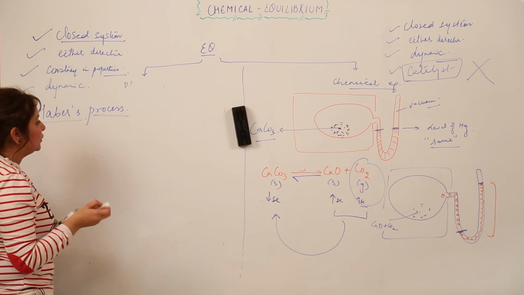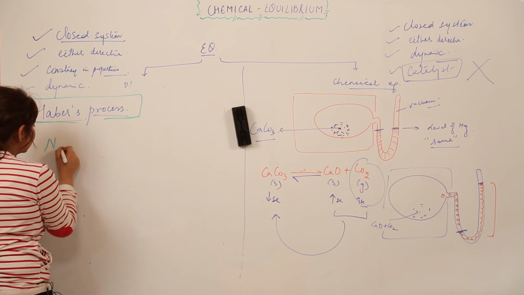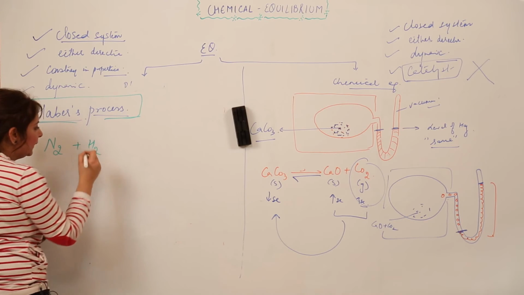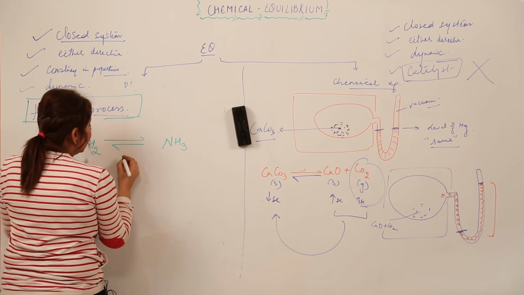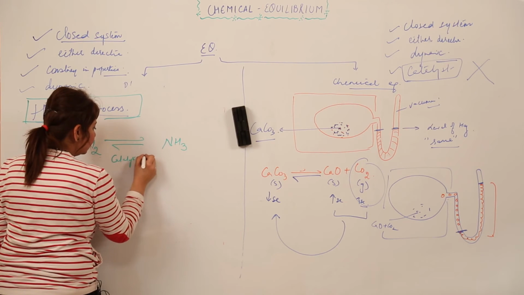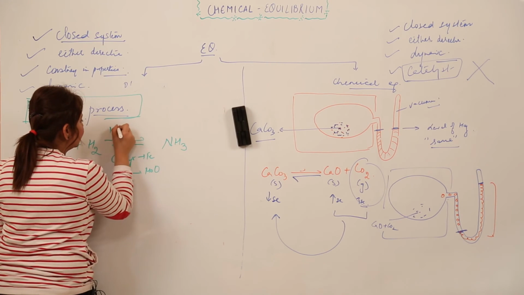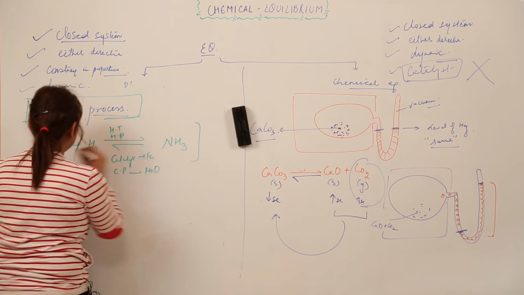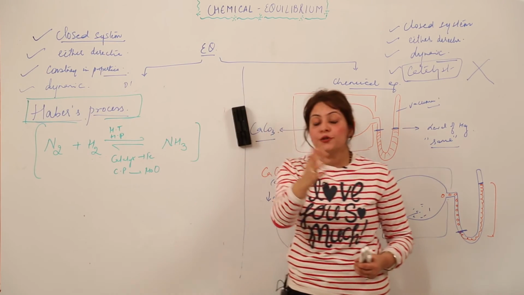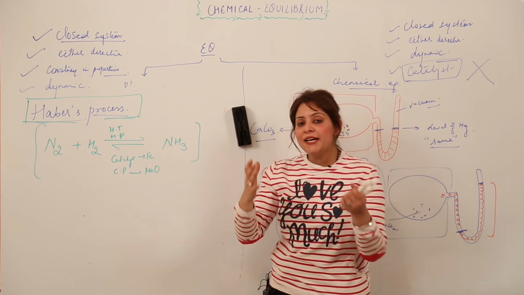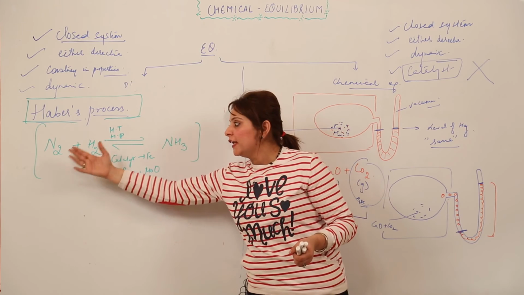You know that Haber's process is a process of formation of ammonia in which N2 combines with H2, right? And it is a reversible reaction that leads to the formation of ammonia. The catalyst is iron, and the catalytic promoter is molybdenum oxide, and we have conditions of high temperature and high pressure. You know that this is the ammonia. Now how are you going to explain the dynamic nature of the equilibrium? See, what I did, I took a container in which I just used N2 and H2.